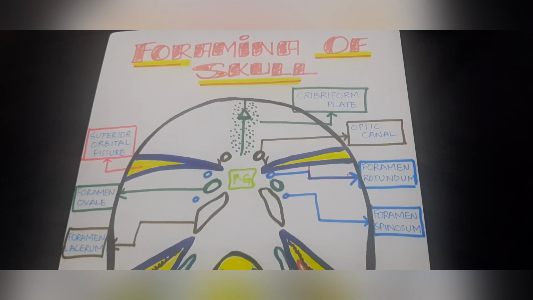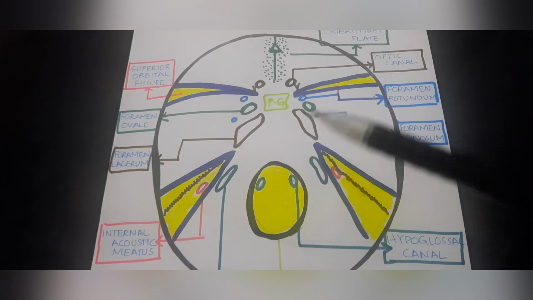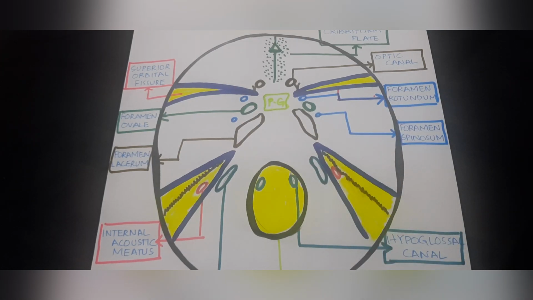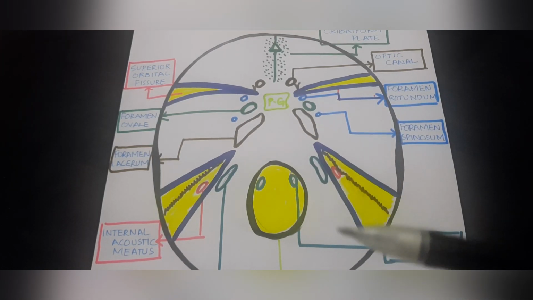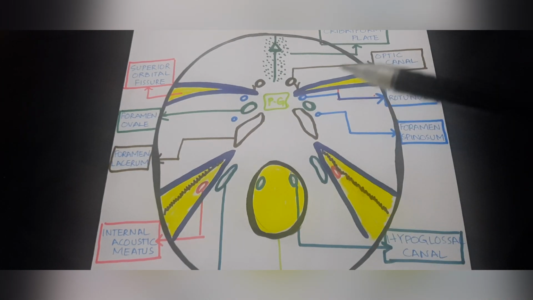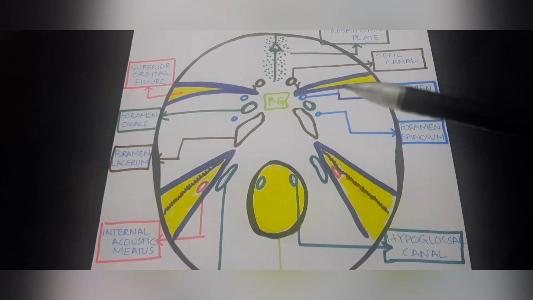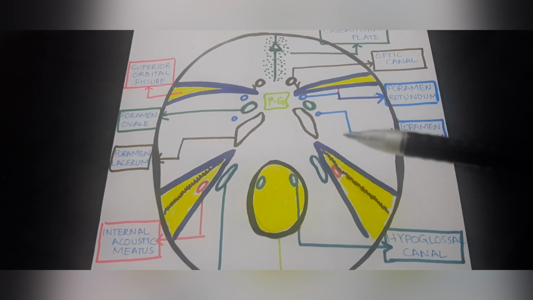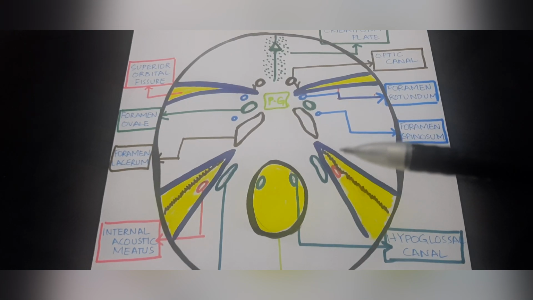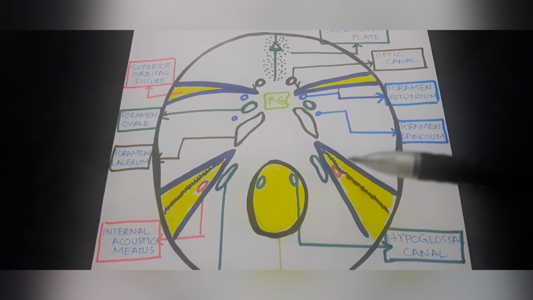So keep watching. Here you can see that we have a very colorful and rough diagram of the various foramina of the skull, which tells us about the location of each of the foramen. It is actually a representation of the location of the important foramina, ताकि आपको एक आइडिया हो जाए कि इंटीरियर